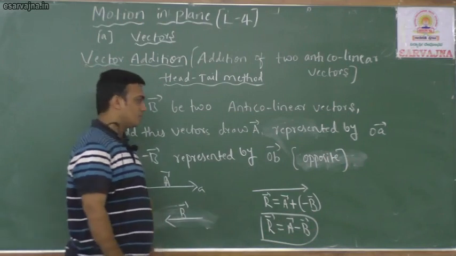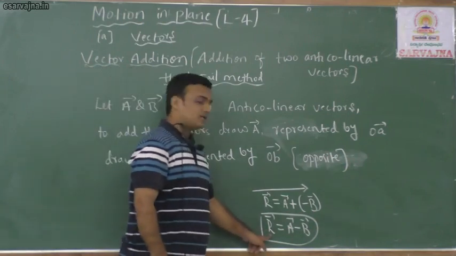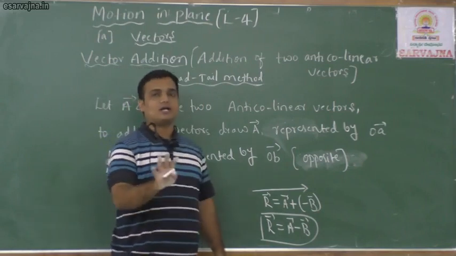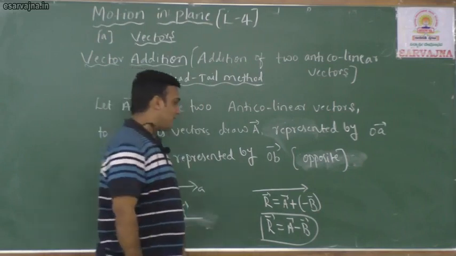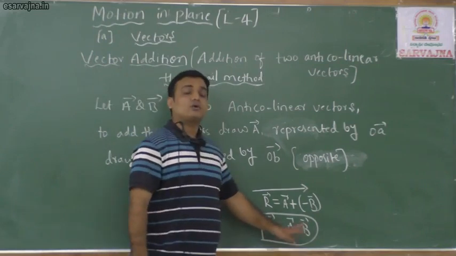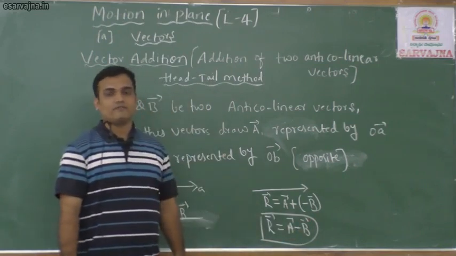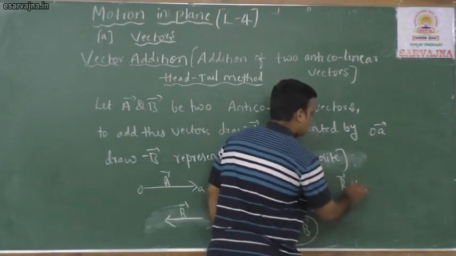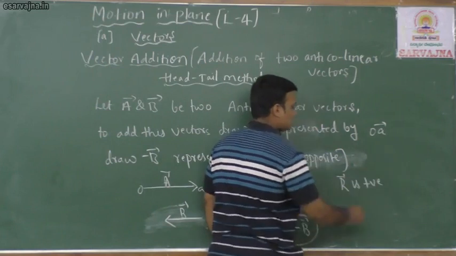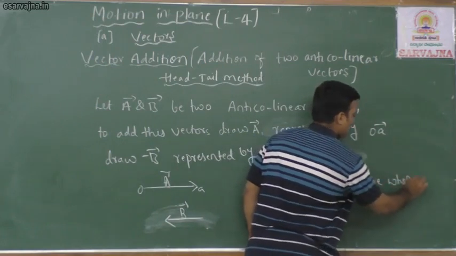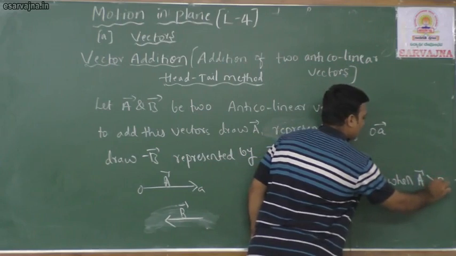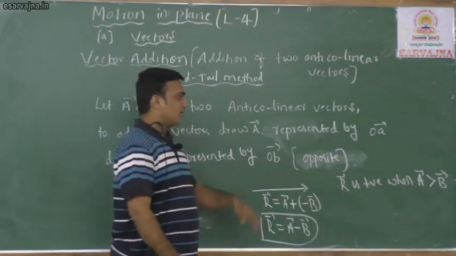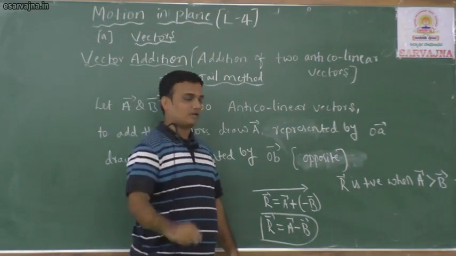Listen, here vector R, whether the resultant R is positive or negative, depends upon the magnitude of A and B. When is R positive? When vector A is greater than vector B. R is positive when vector A is greater than vector B.